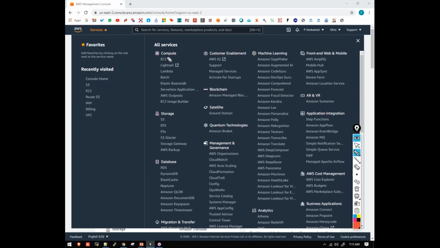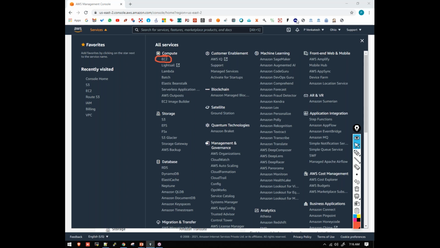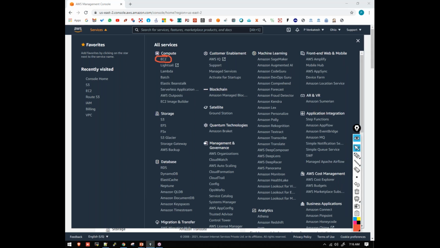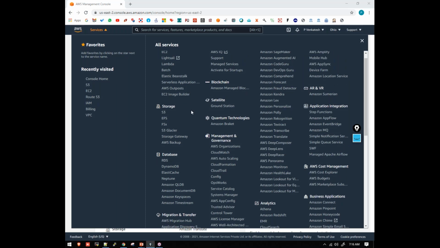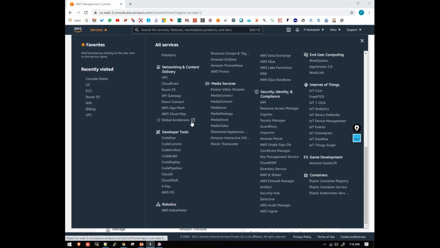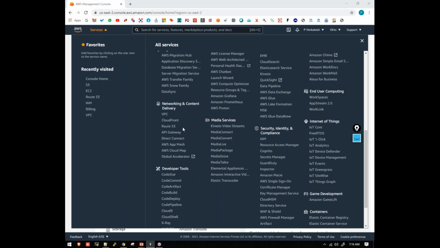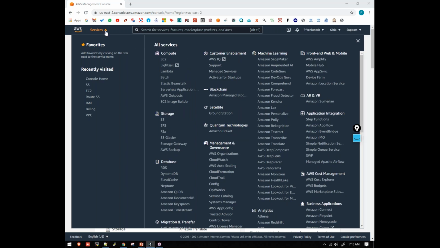Now, as I told, we are discussing the EC2 service. Let me click on EC2, but before that, let me explain the other options which are available here. Whatever service you want to choose, you can scroll down, select it, and you will go into that service page. As of now, I'm just closing this.